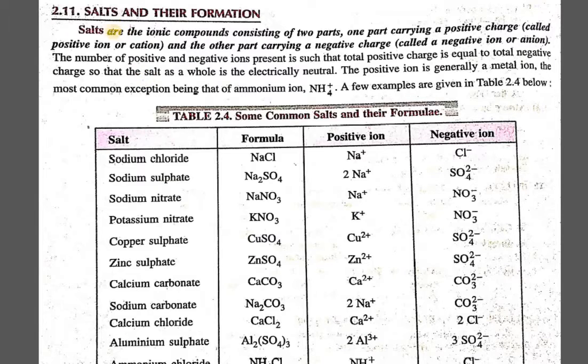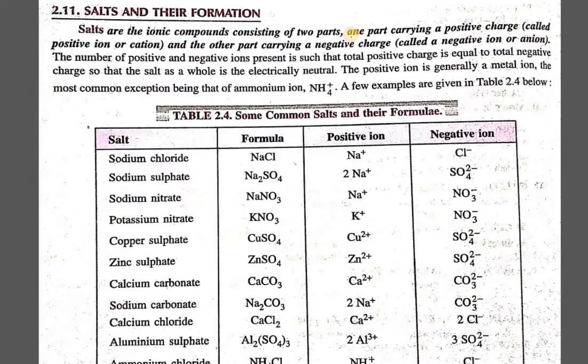As you can see here, the topic is salts and their formation. How can we define salts? Salts are ionic compounds consisting of two parts. One part carries a positive charge, which is called the positive ion or cation, and the other part carries a negative charge and is called the negative ion or anion. So a salt will always possess two different parts: one will be the cation and the other will be the anion.